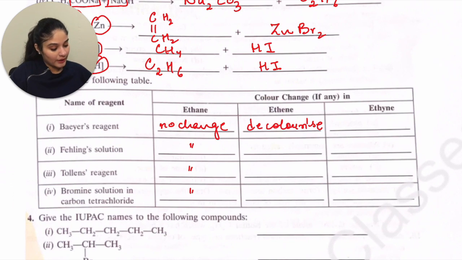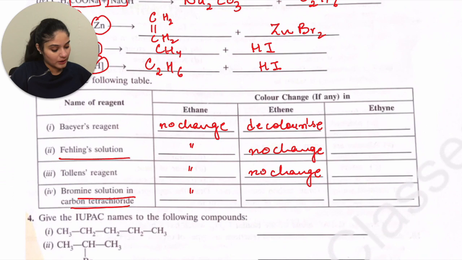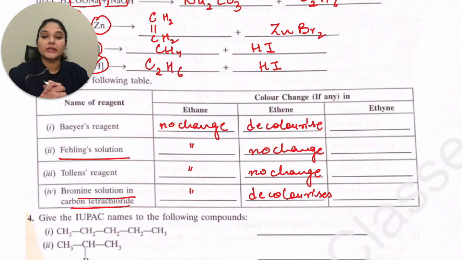And ethene has no change on Fehling's. So no change here. Then no change in Tollens'. And for your bromine solution in carbon tetrachloride, it decolorizes that. Then moving on to ethyne. For Bayer's reagent, ethyne decolorizes that.